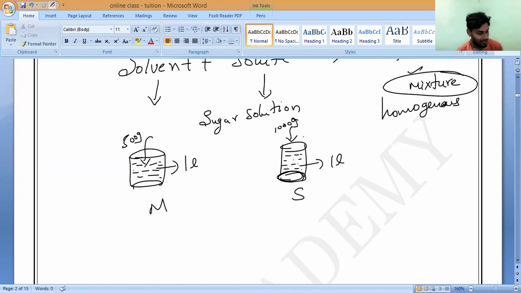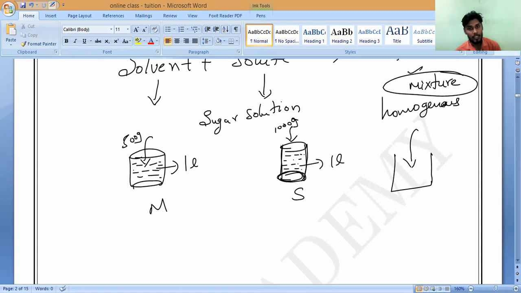Is it yes or no? Please tell me. In 1 liter of water, if I pour 5 kg of sugar, what will happen? Then finally it will be sugar only. Correct or not? No water. Some amount of sugar will always dissolve. It is not that it won't dissolve to any extent.